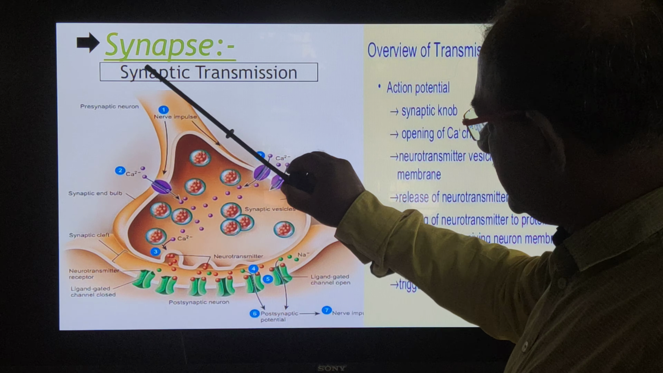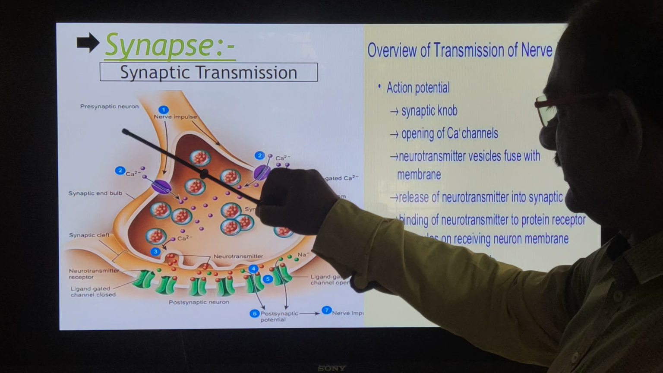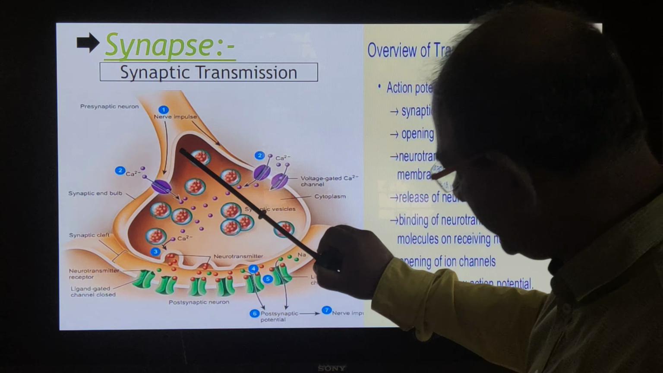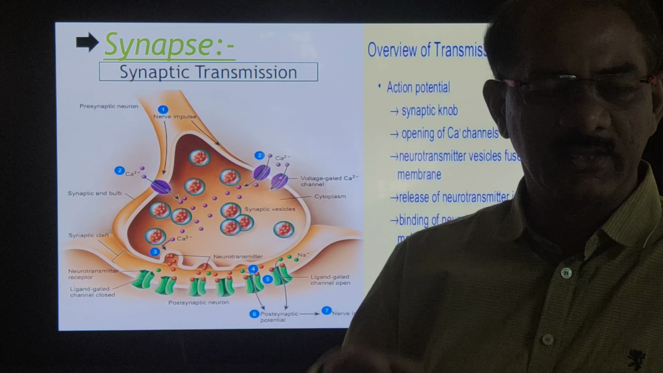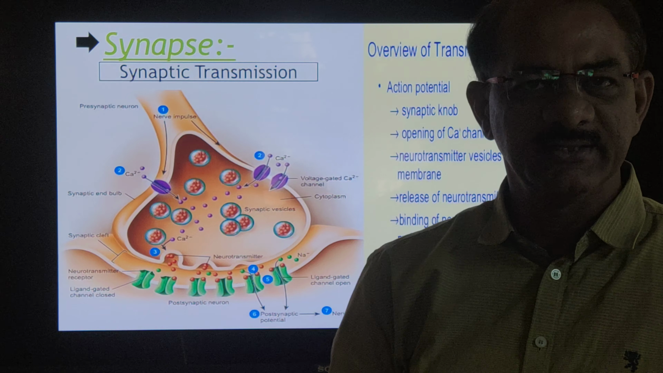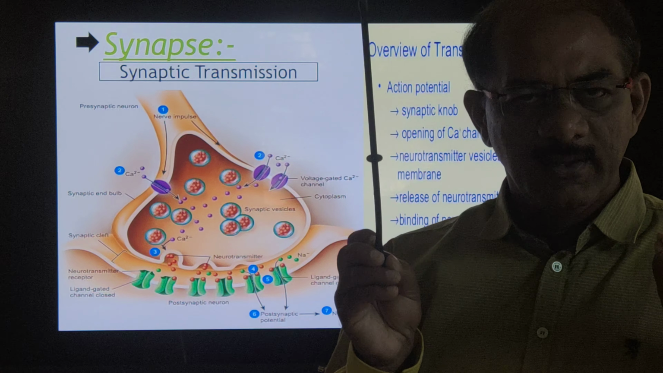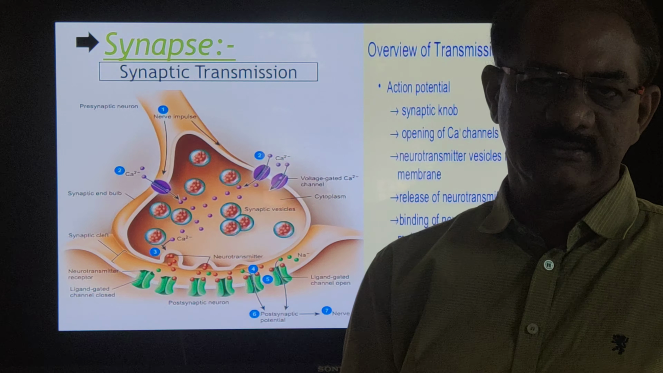And the electrical synapse is always faster. Suppose a stimulus occurs here, that stimulus rapidly goes across the membrane and reaches the receptor. That type of synapse is called an electrical synapse.